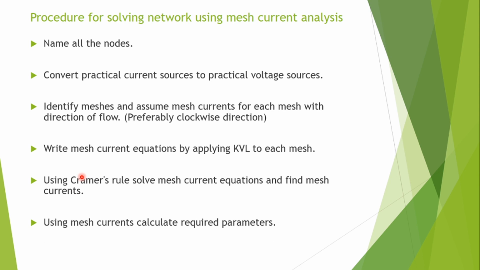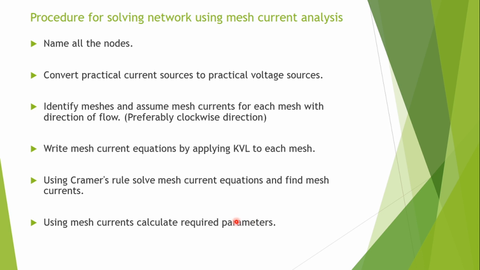Then at the last, using mesh currents, calculate the required parameter. Once you calculate the mesh current, you can calculate the branch current, the current through any element, and the voltage across any element, because voltage is equal to current into resistance. You can calculate current, voltage as well as power if required.